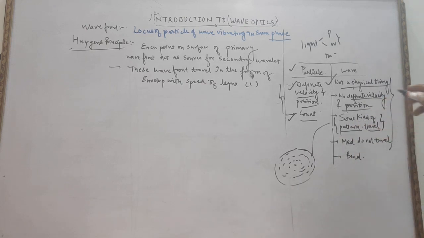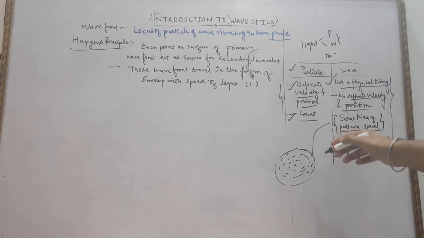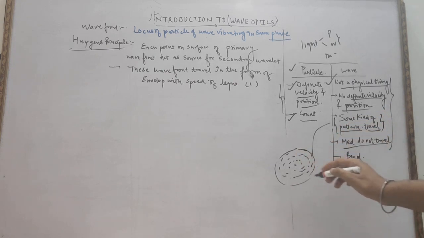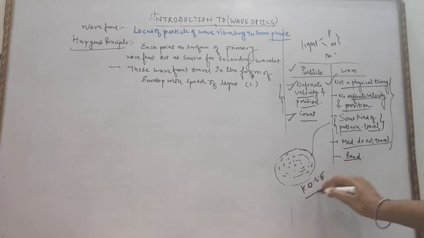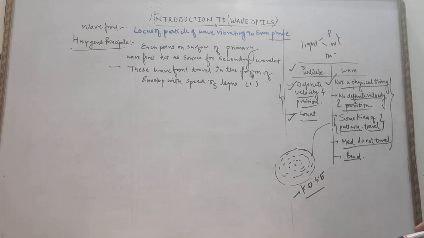There is no movement of a medium. There is only a movement of a vibration of a wave. Medium does not travel. Some kind of pattern travels, due to which we will study the concept of Young's double slit experiment. How the pattern of a wave travels, we will study in the Young double slit experiment. How the addition of waves takes place.